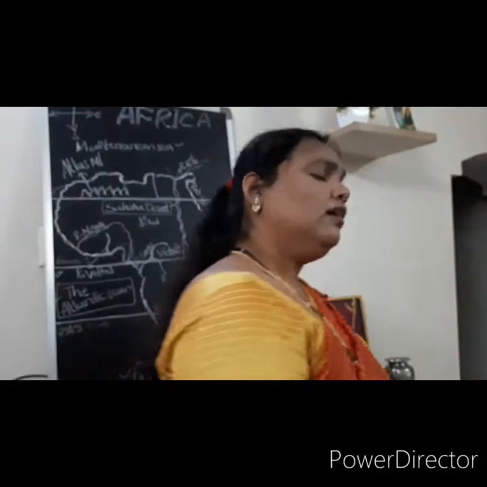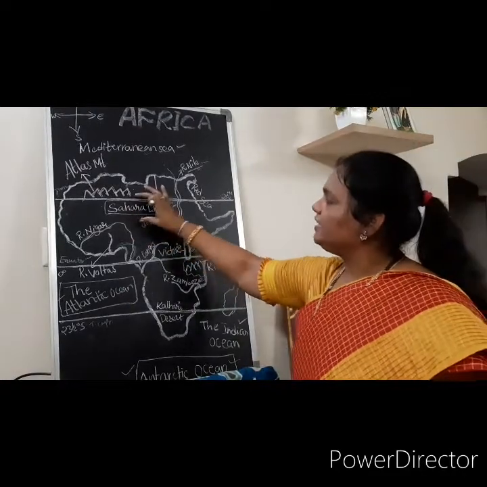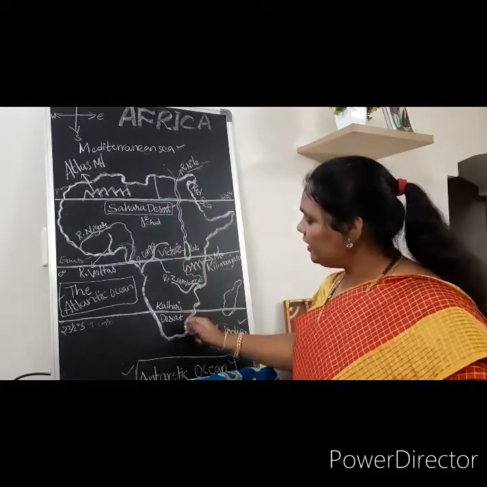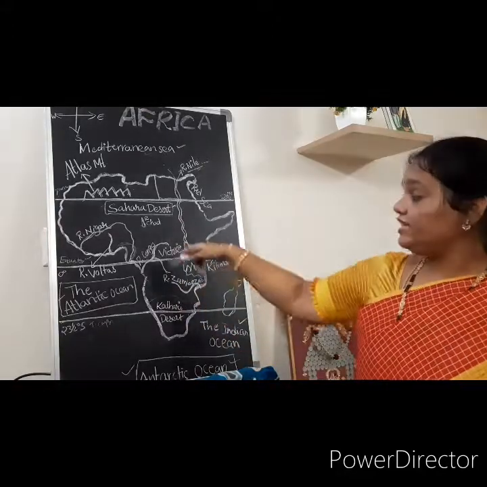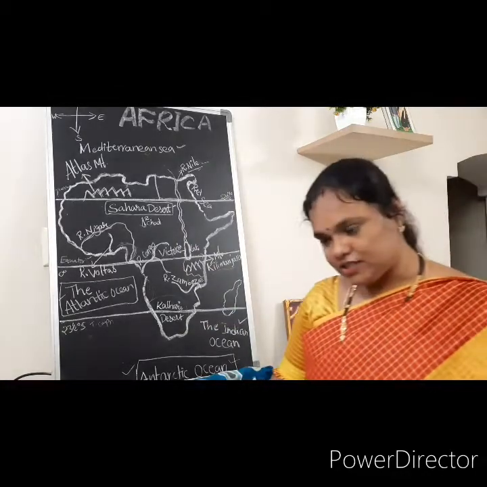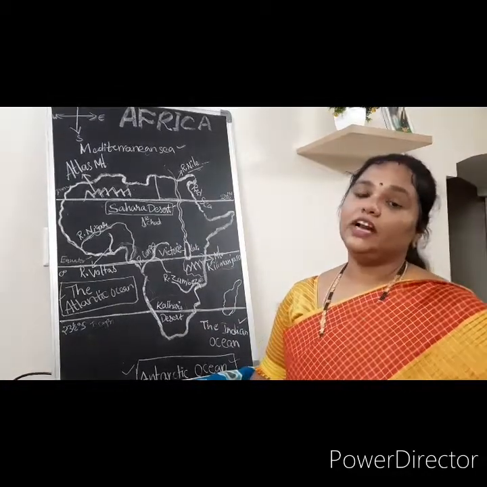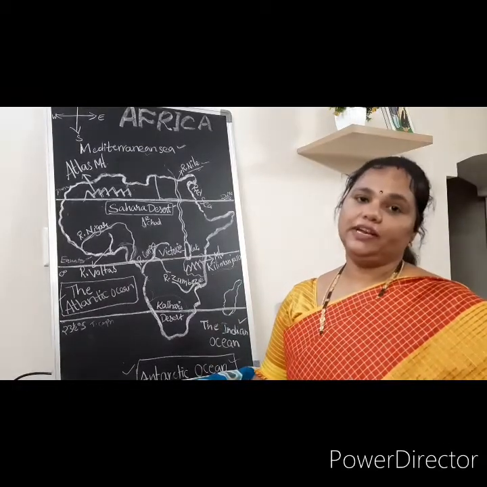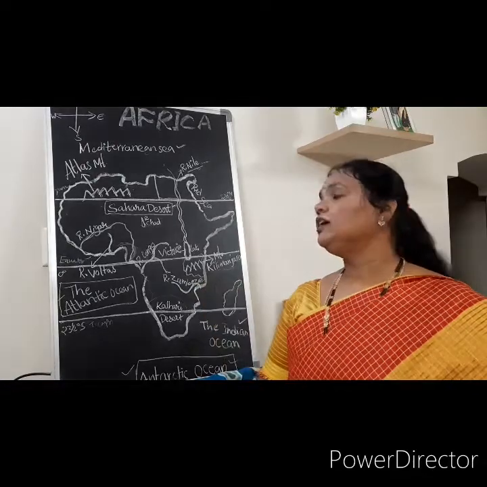Okay, now I already showed you the Sahara desert in the middle, and here the Kalahari desert in South Africa. Two deserts are present. These two deserts receive very hot temperatures, very scanty rainfall, and dry temperatures, dry weather we can see there. Okay, that is about climate.